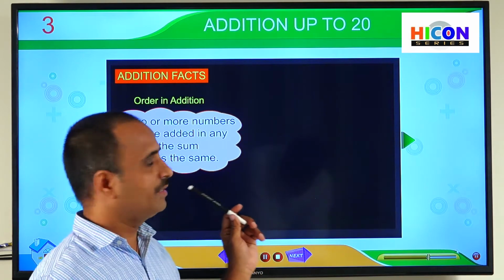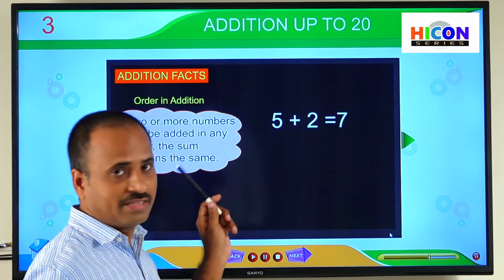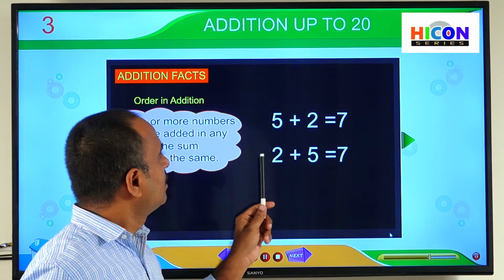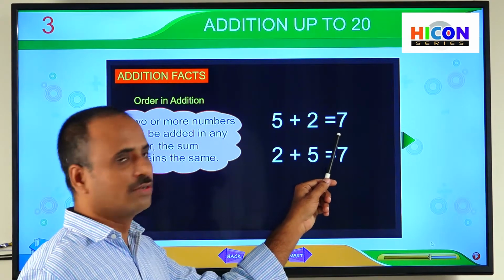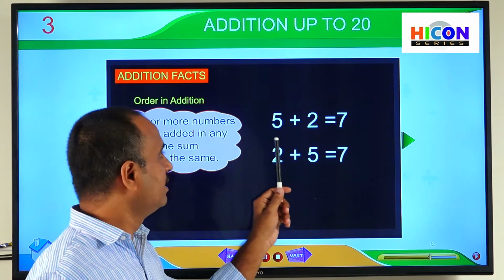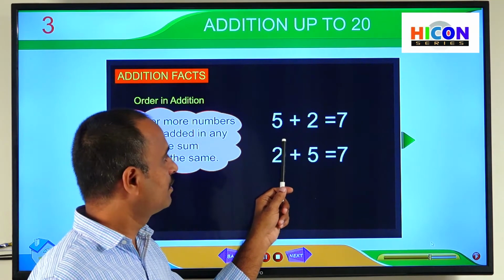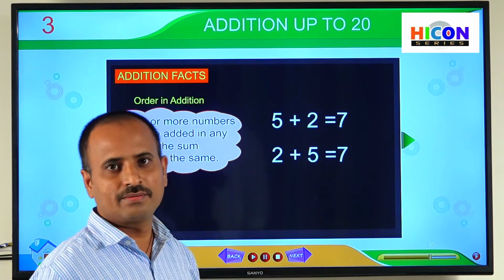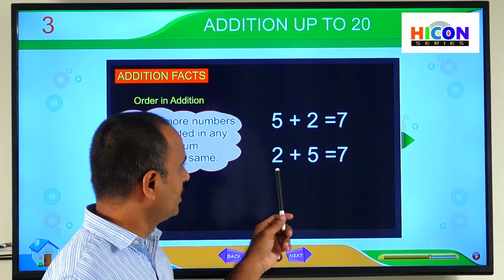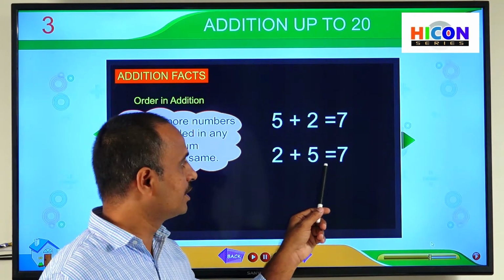So observe some examples on this addition fact. 5 plus 2 is equal to 7. So here in this addition, we have taken 5 as the first number and 2 as the second number, and the sum is 7. So see the second one. So here 2 plus 5 is equal to 7.